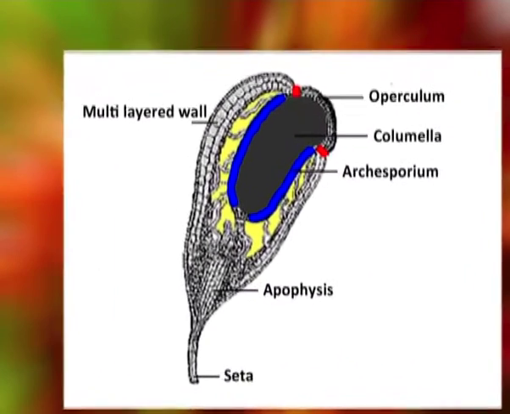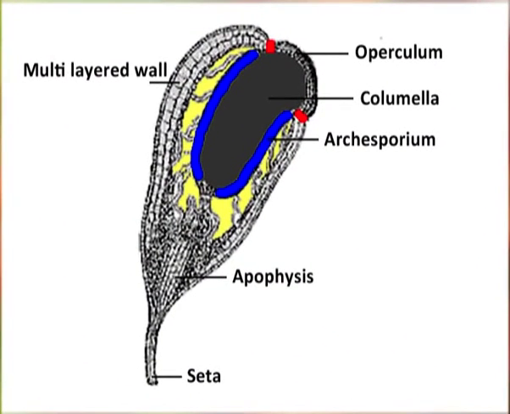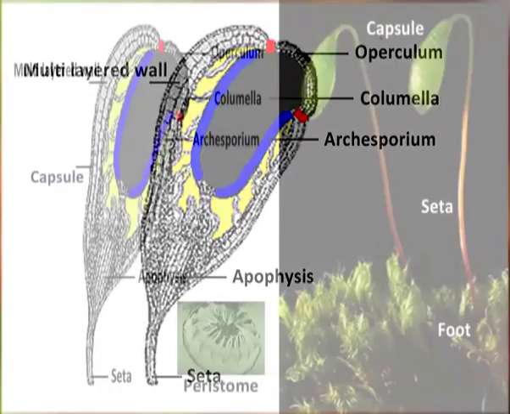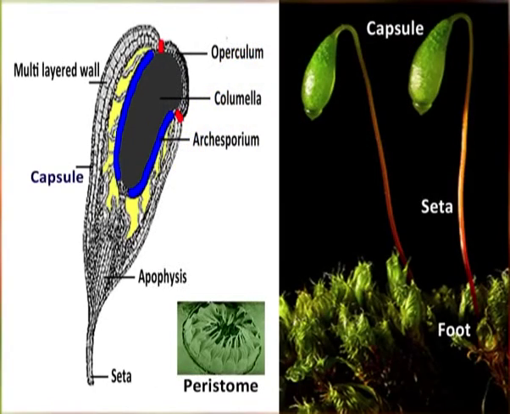The endothecium gives rise to archesporium from its outer layer only, while the rest of it develops into a massive central sterile columella. The extremely reduced archesporium consists of a single layer of barrel-shaped cells and is held between operculum and apophysis. Thus, in Funaria, major portion of sporophyte is sterile, and the sterile structures include foot, seta, capsule wall, apophysis, peristome, operculum and columella.